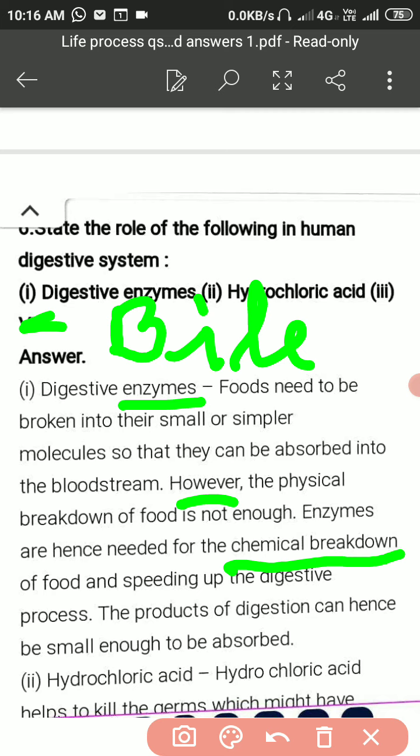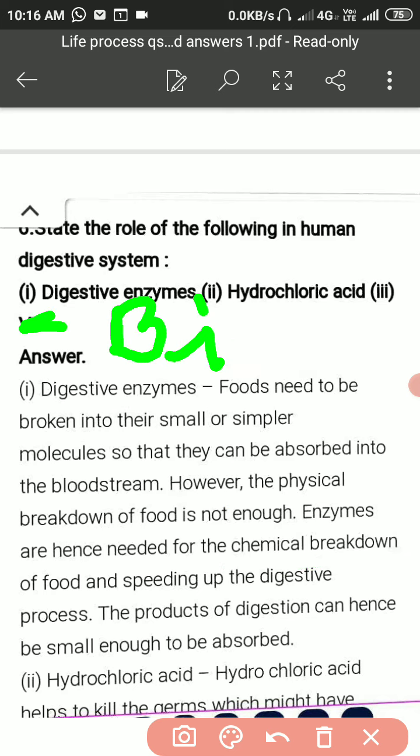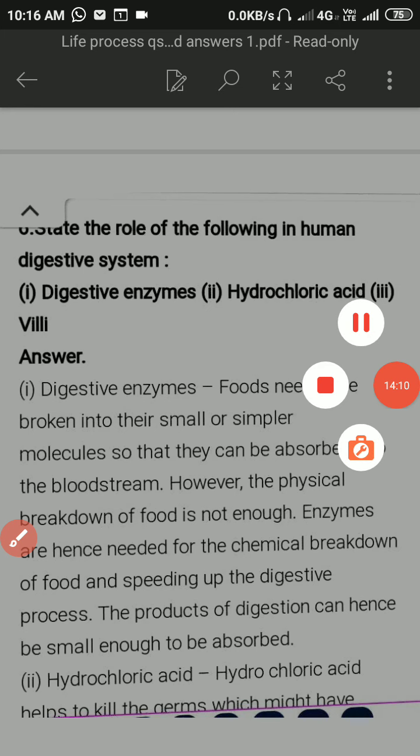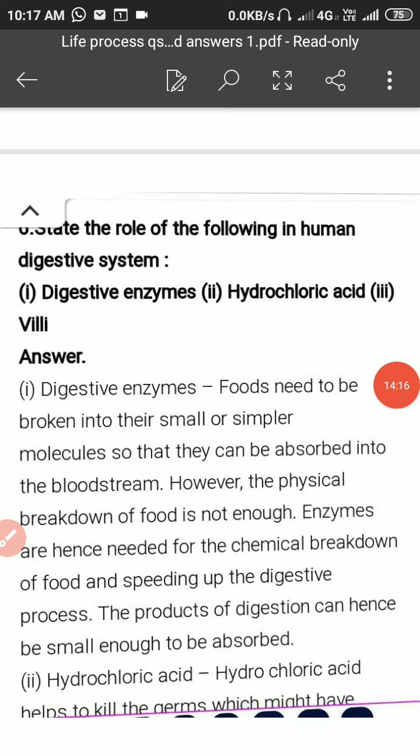Dear students, further, the hydrochloric acid, that is HCl, is produced by the parietal cells that are present in the stomach wall. How do they produce it?